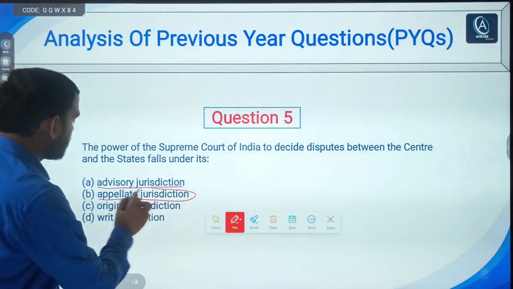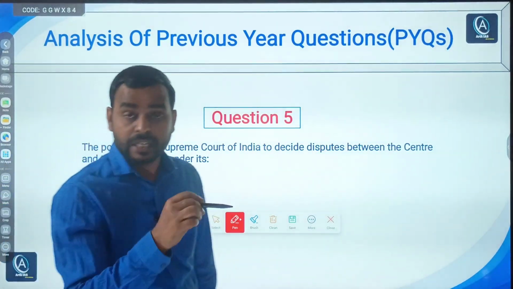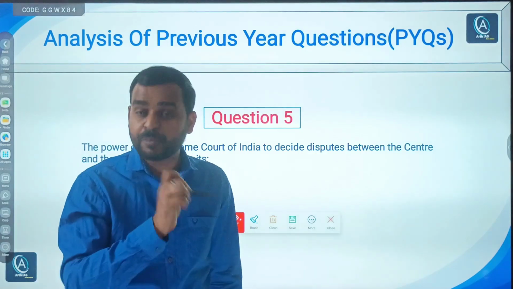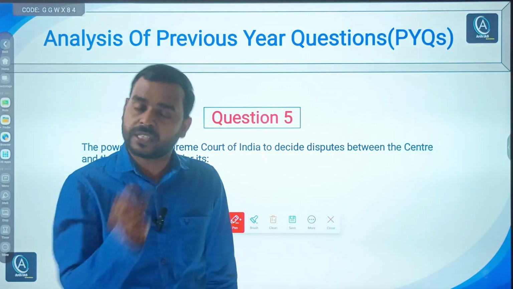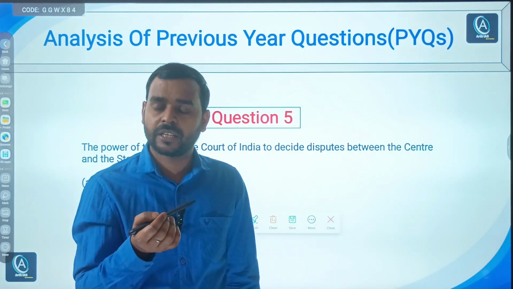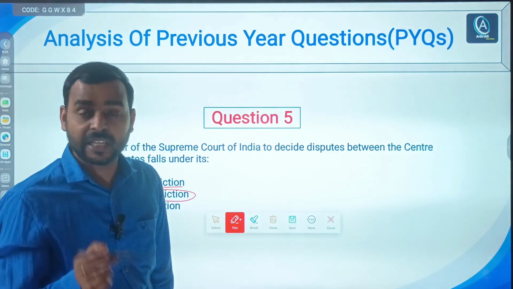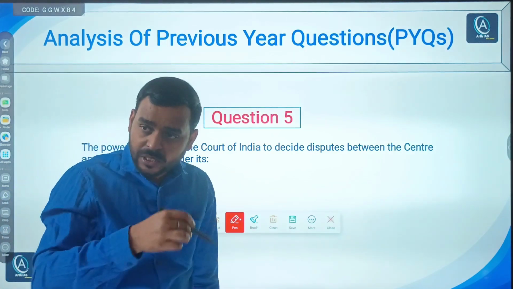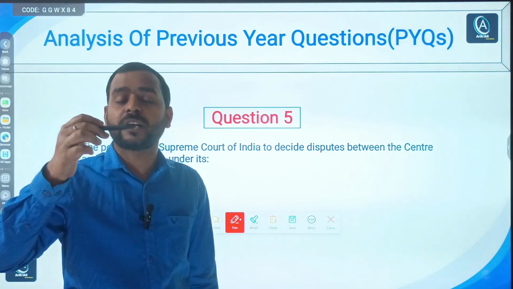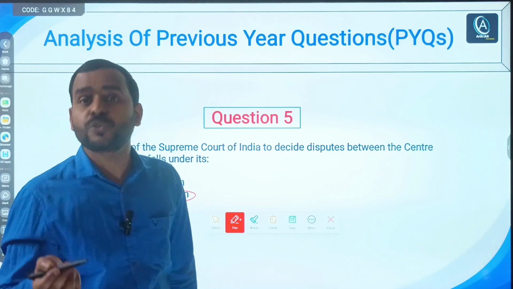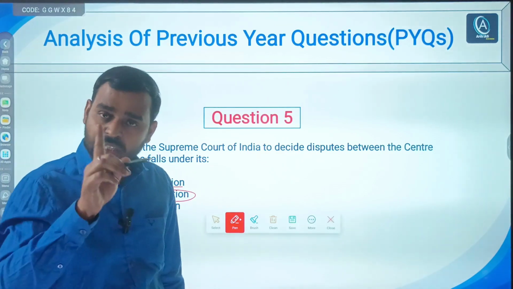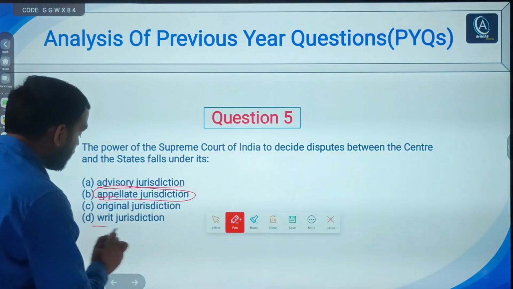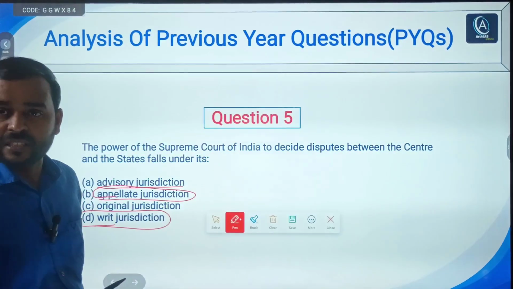Appellate jurisdiction means anyone can knock the door of Supreme Court by way of appeal. That is the simple meaning of appellate jurisdiction, right? For example, you can file PIL, right? Or even if you have come from lower judiciary than high court than Supreme Court, by appellate jurisdiction, not directly, right? One exception is in case of violation of fundamental rights, right?